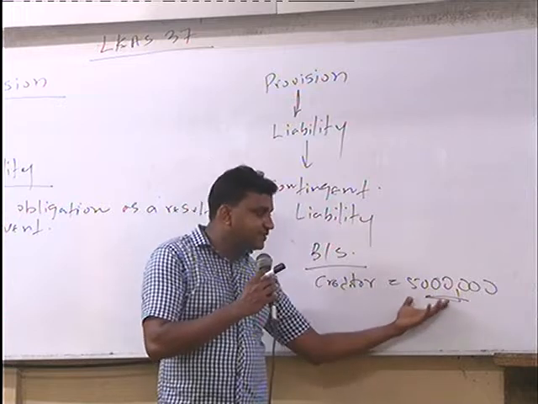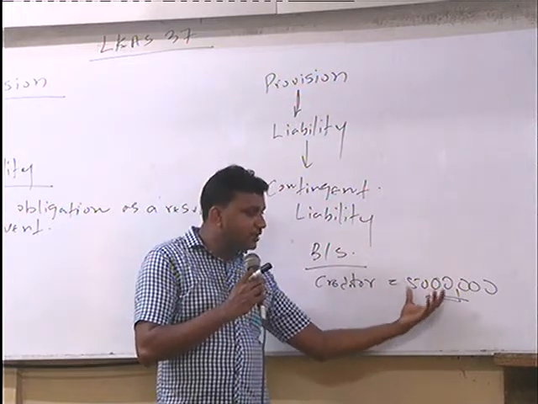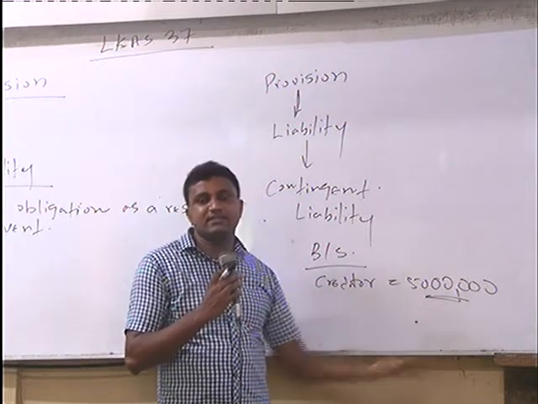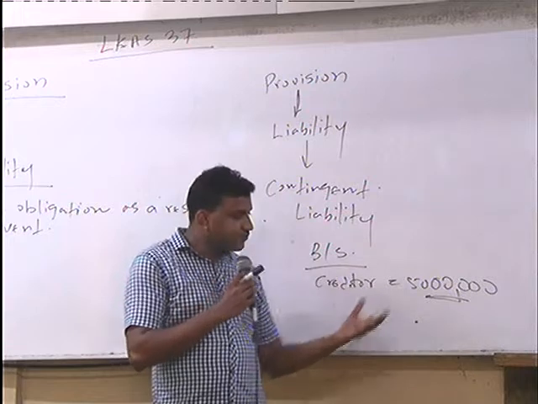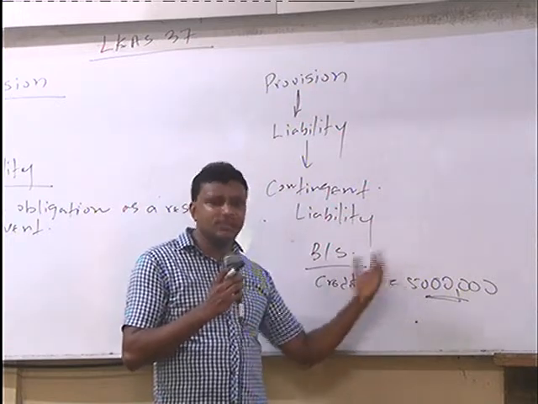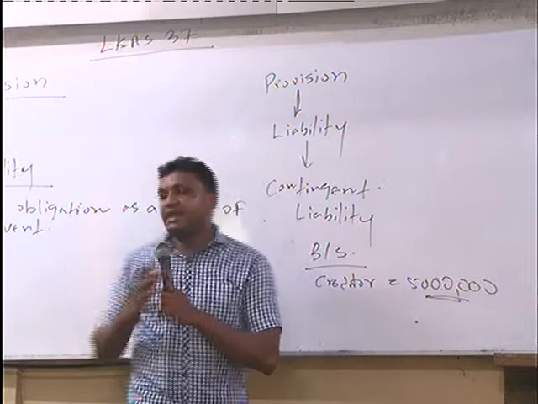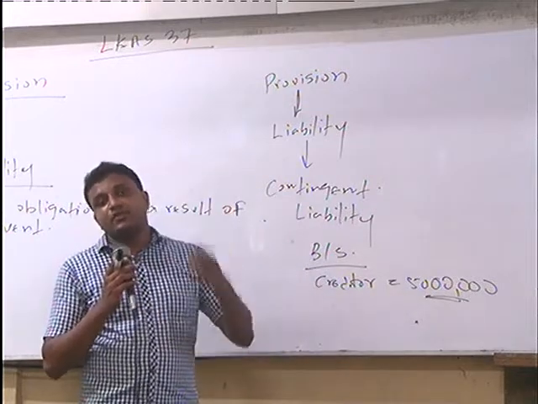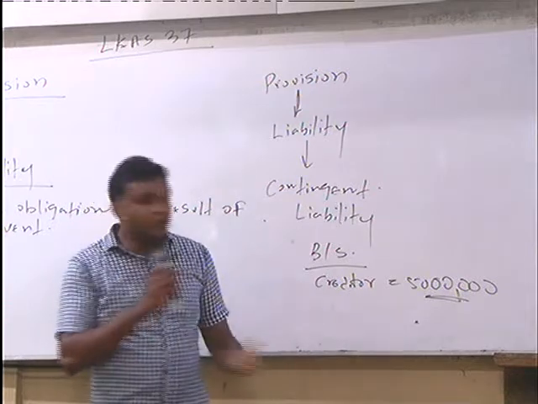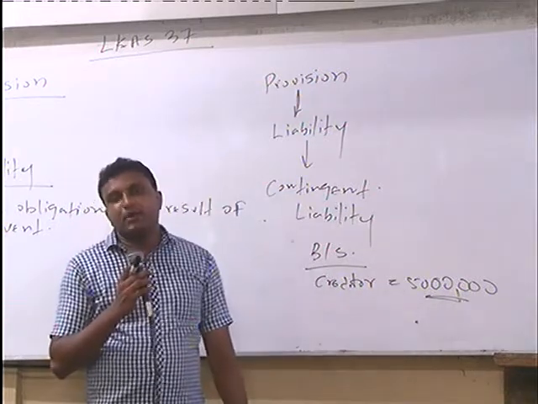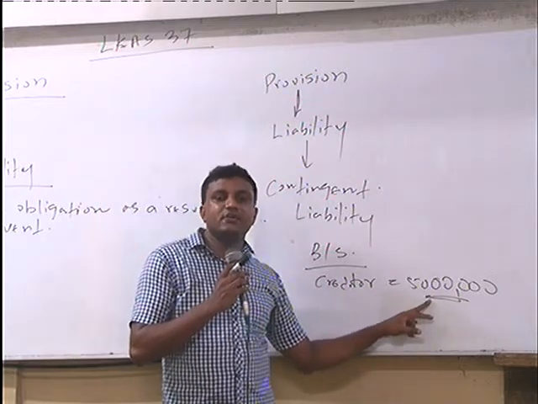If you analyze your credit purchases, the amount included in this 5 million you want to settle within 30 days, 60 days, 90 days, like that, the normal credit period. Before maturity, you want to pay this amount. Now you have a present obligation as a result of the past event. What is the past event? You purchased items and took services on credit basis. Now you are liable to pay 5 million, and you know you have to settle this within the given period of time.